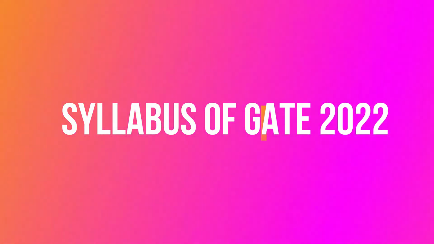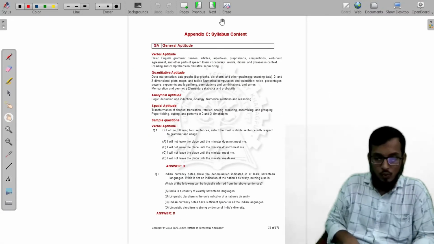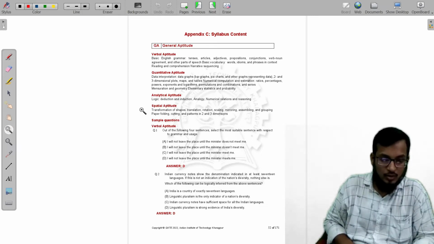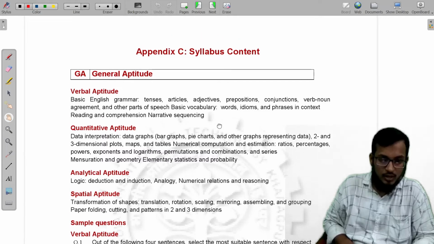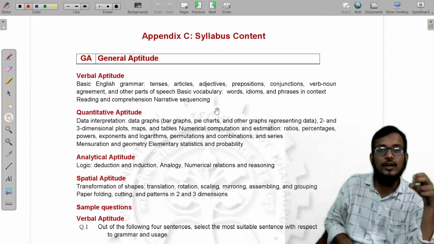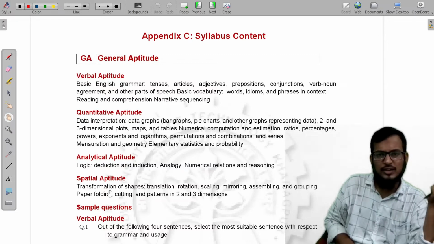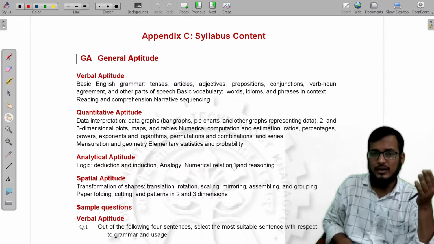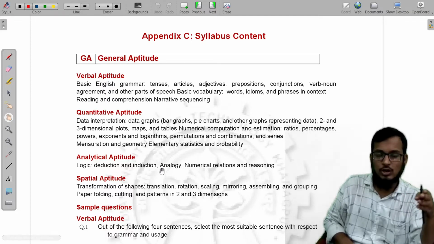Coming to the syllabus of GATE 2022, we will briefly see what the syllabus looks like. This is the general aptitude content or syllabus they mentioned on this website. Verbal aptitude, quant, analytical aptitude and spatial aptitude will be there. All the aptitude topics are there, from reasoning, but I will say later what the important topics are. So this is the content. You can see it in the browser also; I will share it.